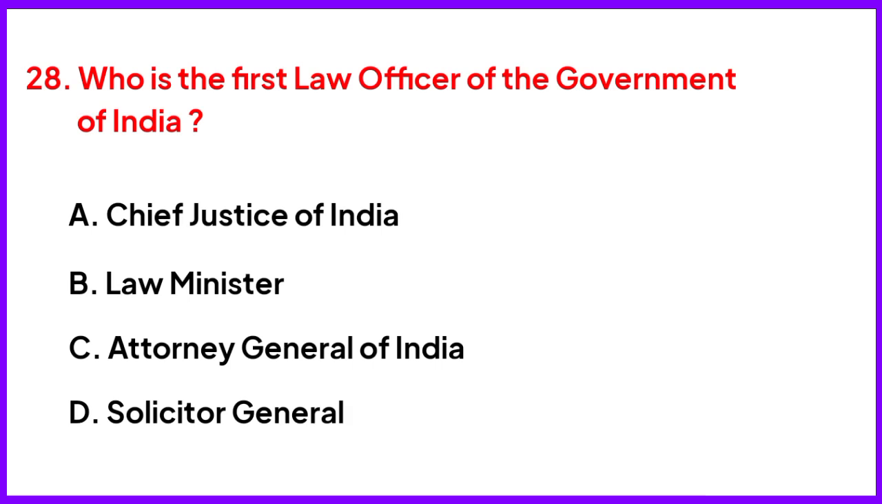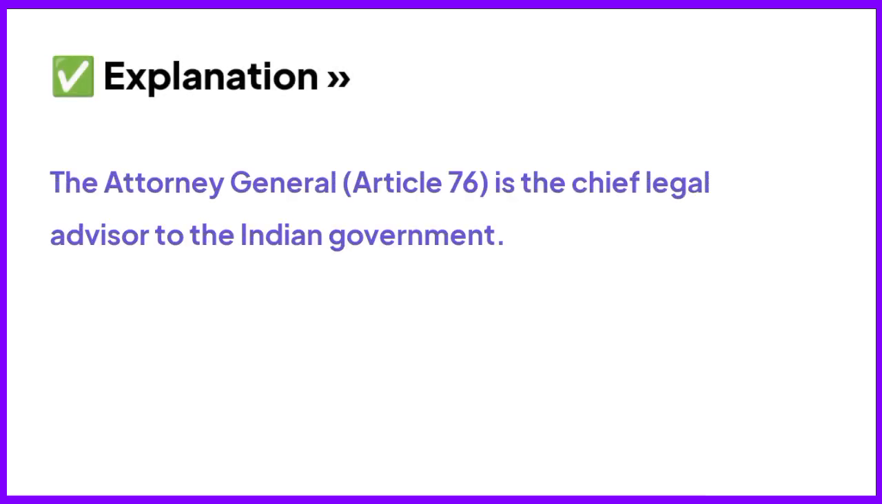Who is the first law officer of the Government of India? Right answer is option C, Attorney General of India. The Attorney General is the chief legal advisor to the Indian government.